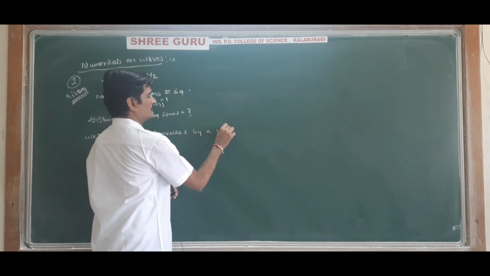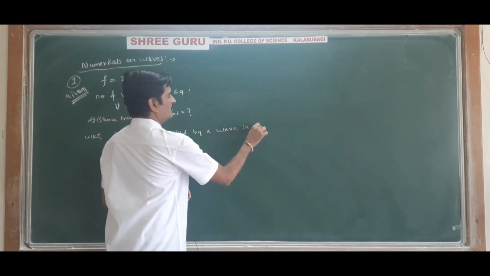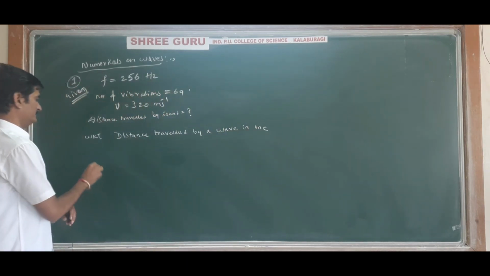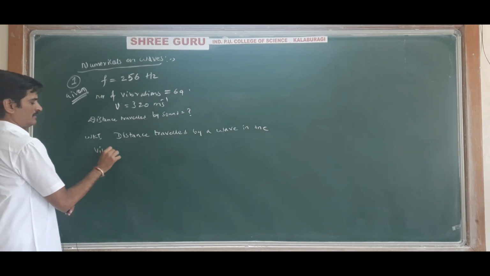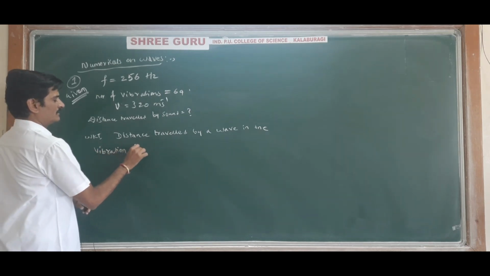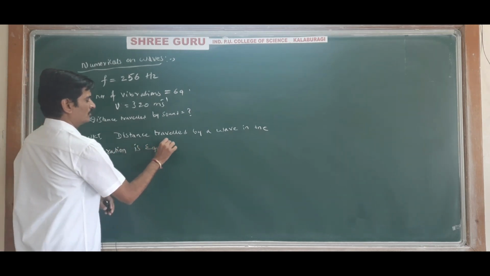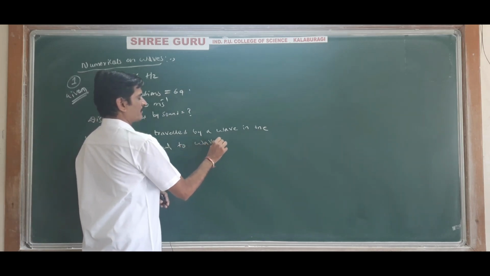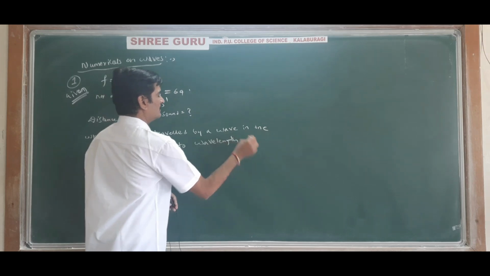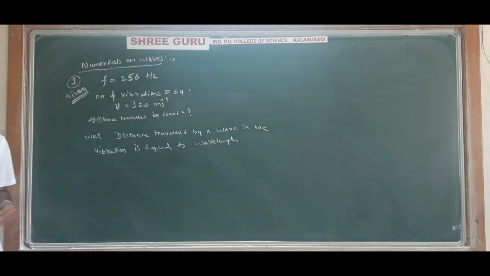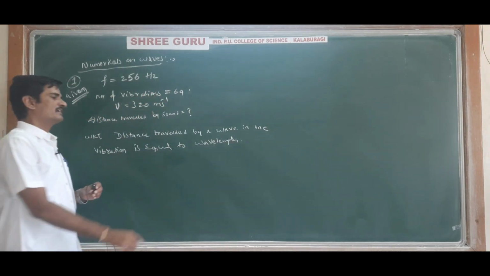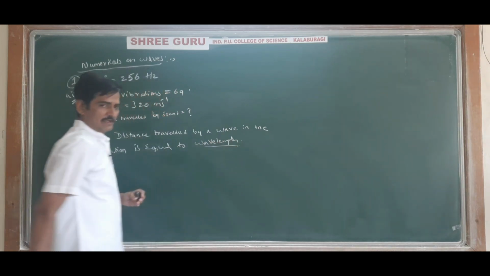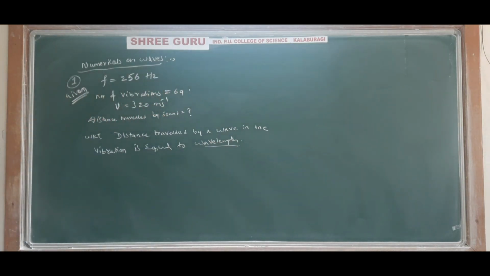We have studied in the theory classes the different definitions for the wavelength. So the distance travelled by a wave in one vibration is equal to wavelength.